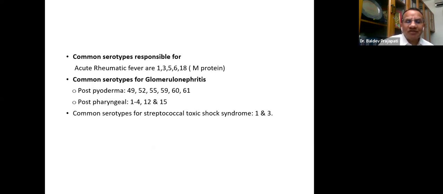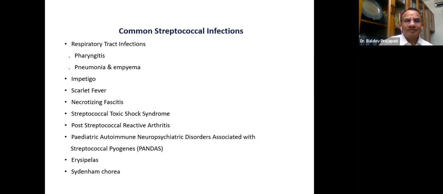You know this, why do we discuss so much about tonsillitis and streptococcal infection? Because if you don't treat, they still recover. But late complications, immunological complications like rheumatic fever and streptococcal glomerulonephritis, are common. These are the strains. I may not go into the details, but it is better you keep them in mind.